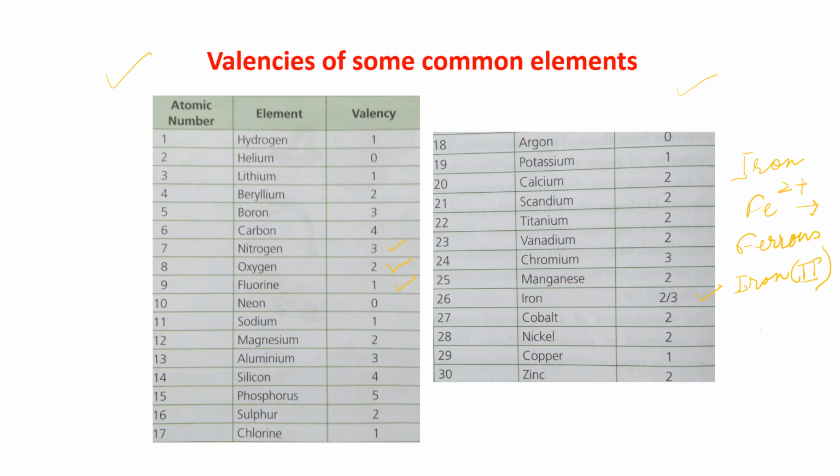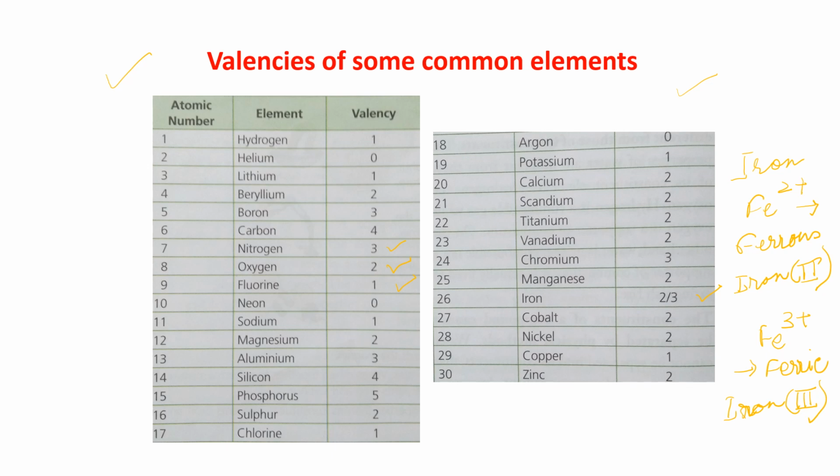And if you are writing Fe3+, this is another valency. The name of this is ferric, and this is also known as iron(III). Okay, have you understood?